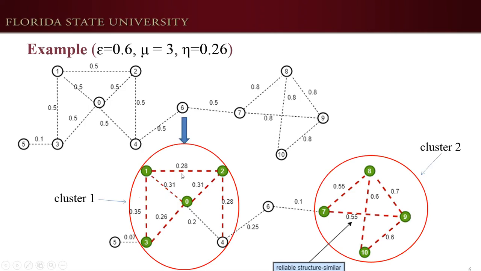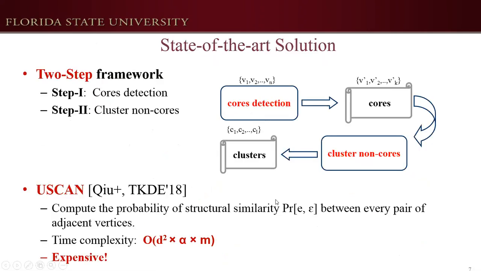They are colored red. Then we can identify 8 cores. The core vertices are colored green. Finally, we can get 2 clusters. Now we finish the introduction of the problem. Next, I will discuss the state-of-the-art solution.